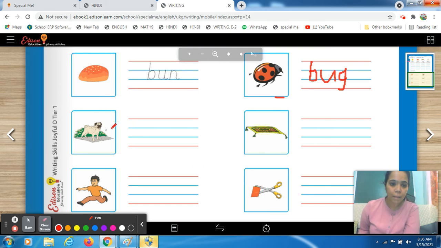Come to the next picture. What is this? Ma'am, this is a pug. This is a dog. And what do we call this dog? Pug, right? So here we will have to write pug. P sound comes from, ma'am, letter P. Very good. So here you have to write your P. U, again a sound comes from your letter U. G, again G sound comes from letter G. P, U, G, pug, right?